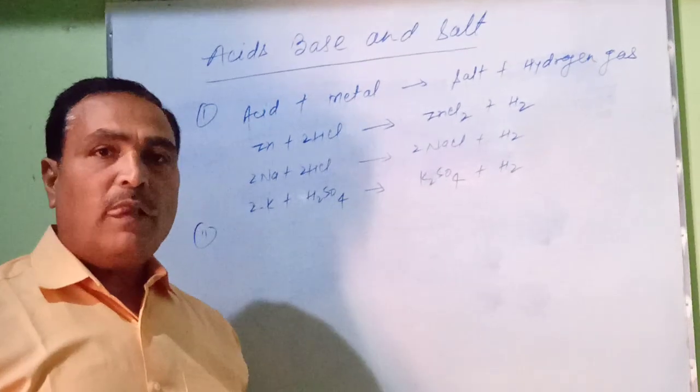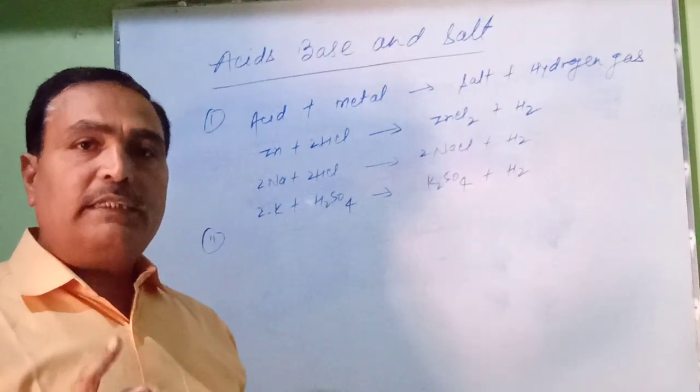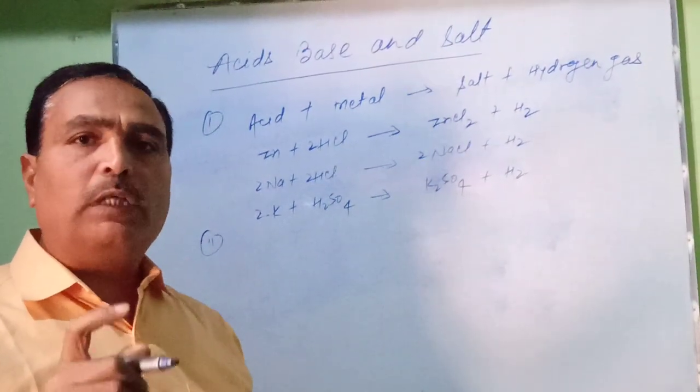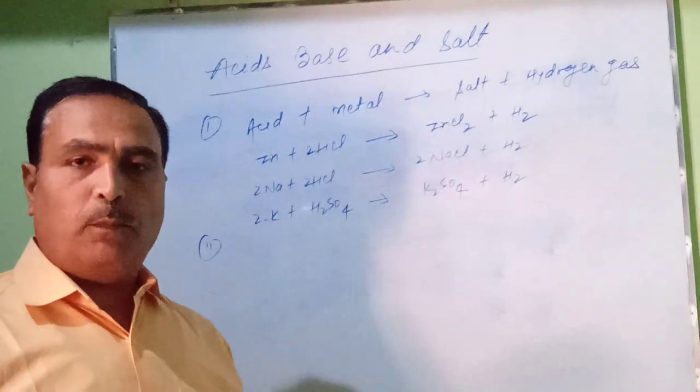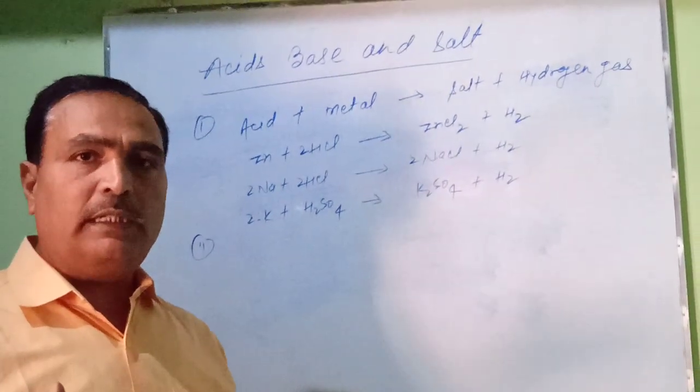Next property: acids react with metal carbonate or metal bicarbonate to form salt, carbon dioxide and produce water.